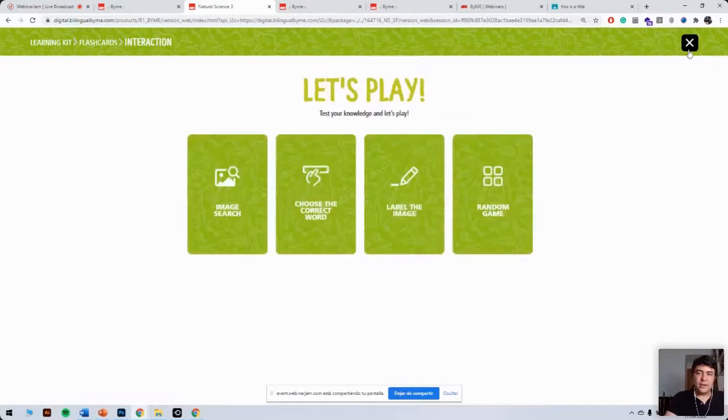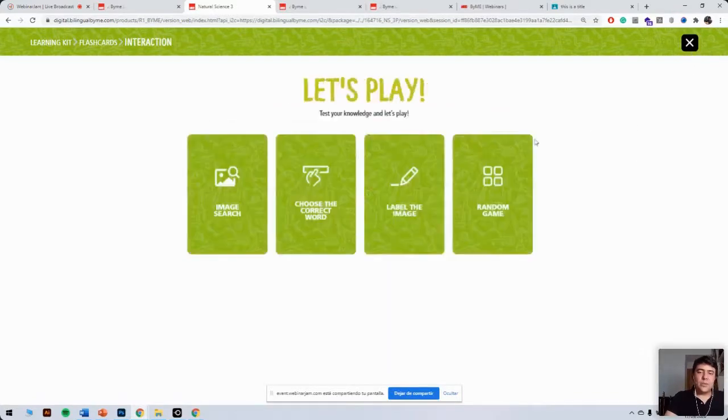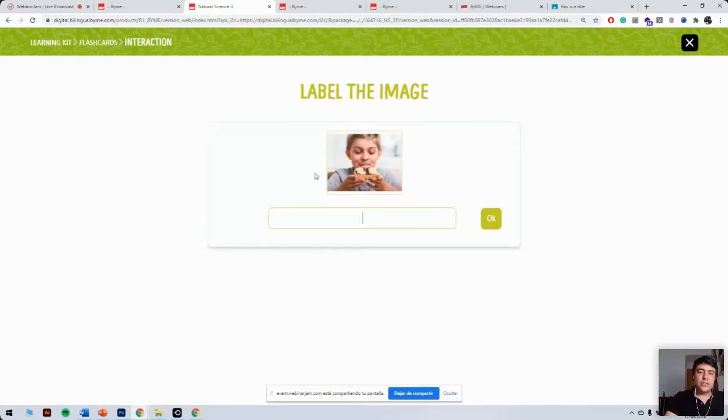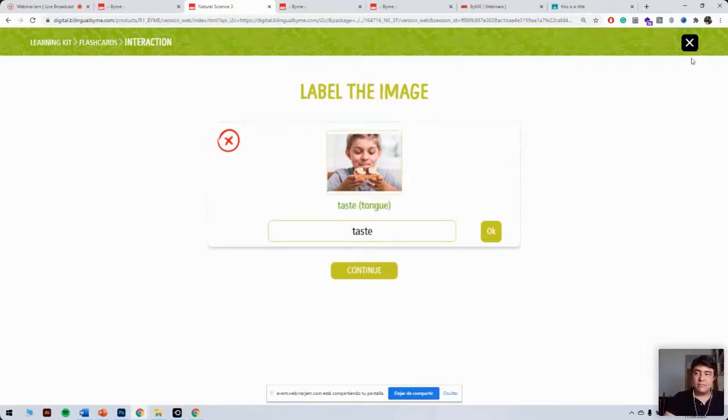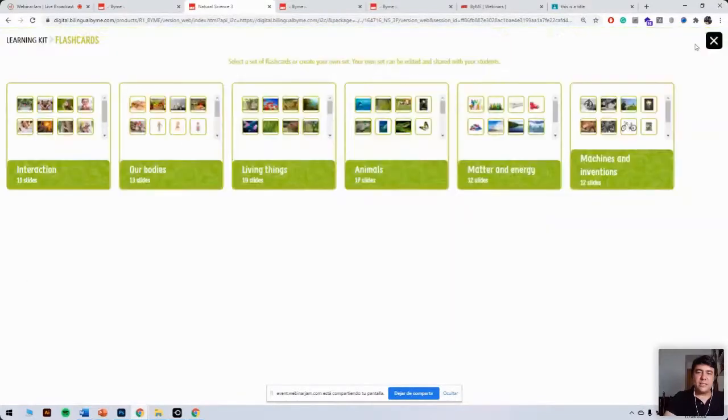Yeah, so that's great. Now choose the word is very similar. You get to see the photograph, and you have to choose the correct term, for example. And in the last one, you get to label the image. So here you would have to write the term, for example, paste on. Now the term has to be exactly the same as what it is in the set of flashcards. Okay, so that's great. So that's flashcards.